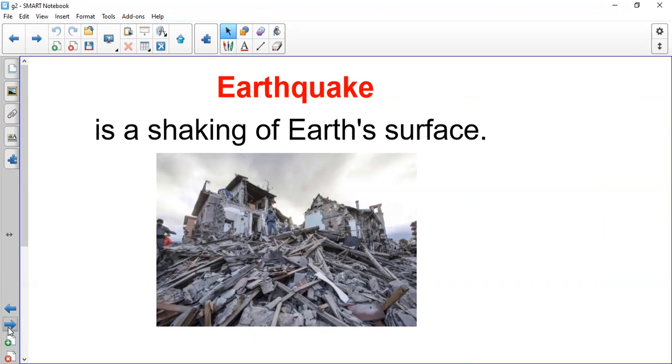When these rocks are shaking under you, you will find that the earth crust is shaking and everything is falling down. This is a natural process, because the rocks are moving under you, they are shaking. So by the end we'll have an earthquake. So what is earthquake? Earthquake, shaking of earth. And you will find that everything is falling, the buildings are falling, many things will be destroyed because of the earthquake.